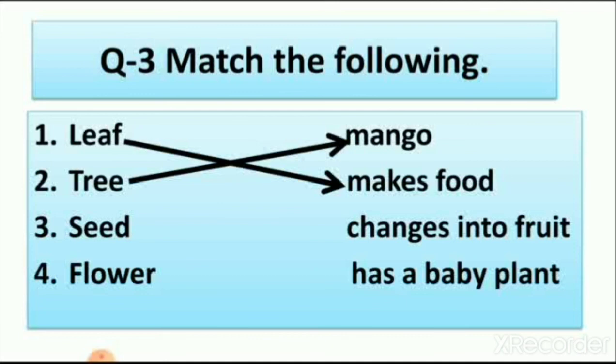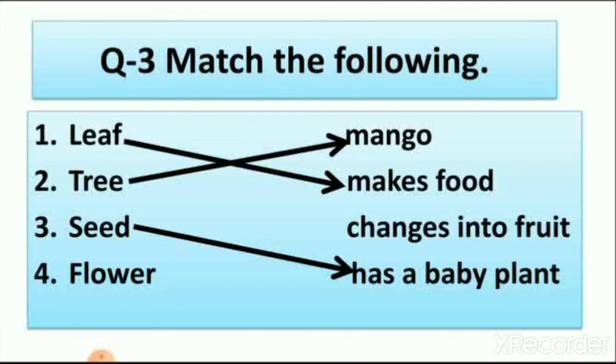So what does seed contain? First is changes into the fruit and second is has a baby plant. So does seed change into the fruit? No, seed does not change into the fruit. Seed has a baby plant inside it. So I joined the seed with has a baby plant inside it.